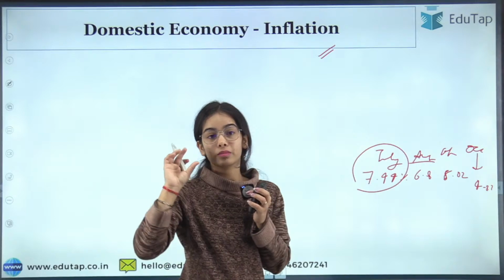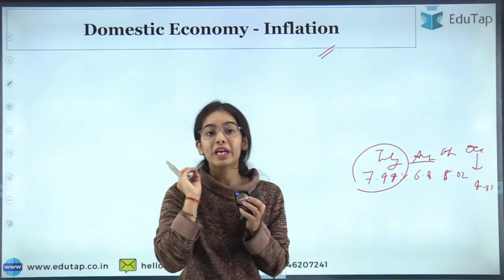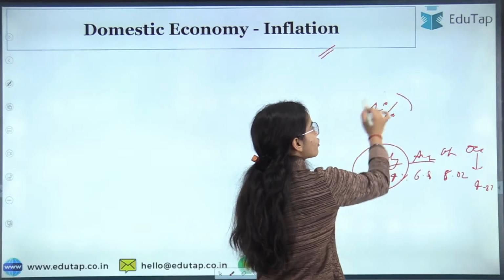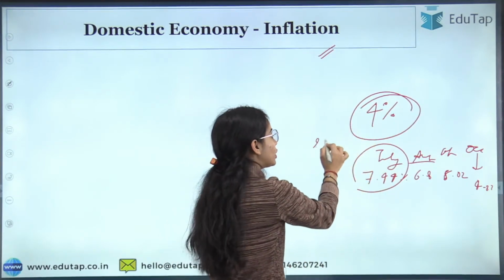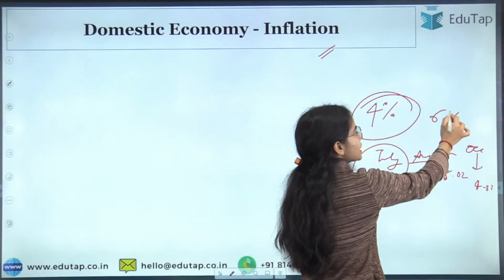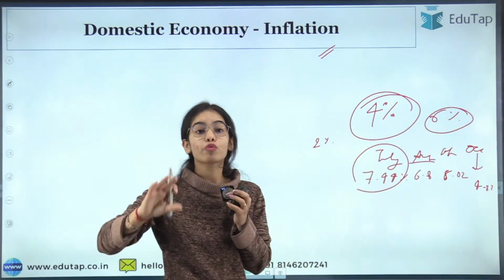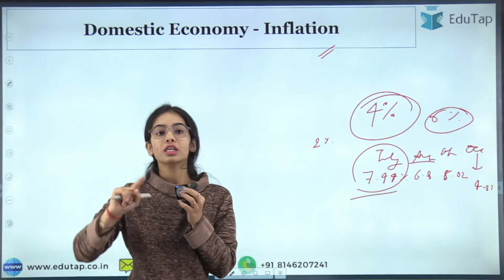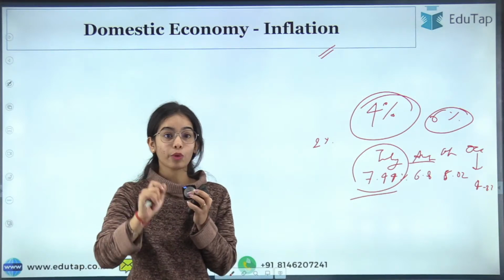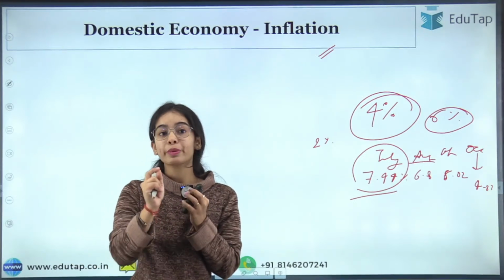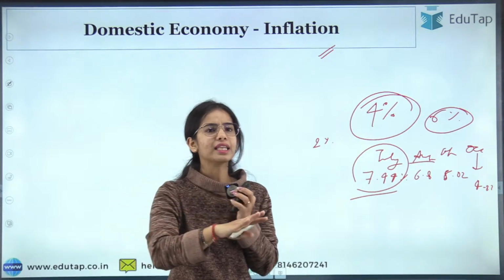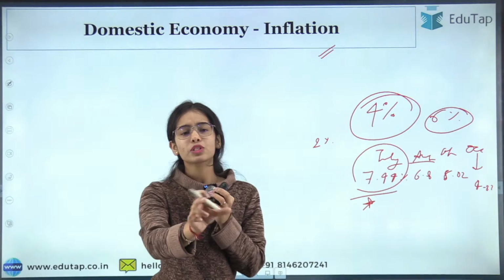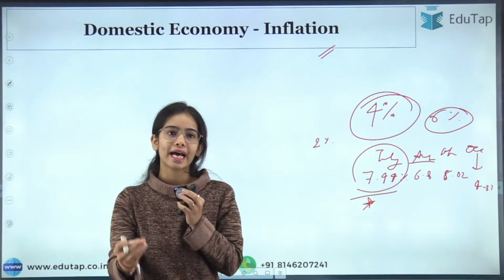Our CPI inflation was more than 6%. We want our CPI inflation to be around 4%. It should not go below 2%, and it should not go above 6%. Still, the CPI inflation was way above 6%. It was 7.44%. That was a triggering thing for our country, that something wrong can happen because the inflation is very high. But the RBI and the Monetary Policy Committee said that this is only temporary, it is going to go down, and that actually happened.